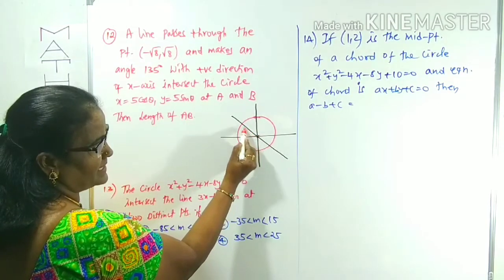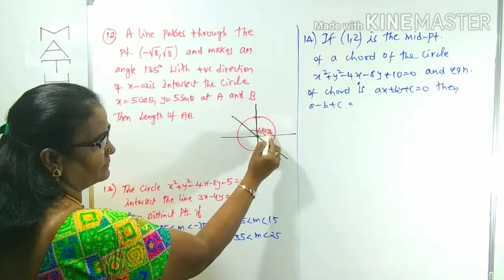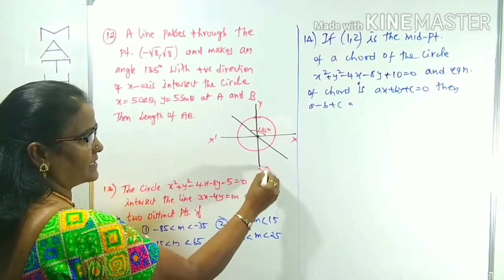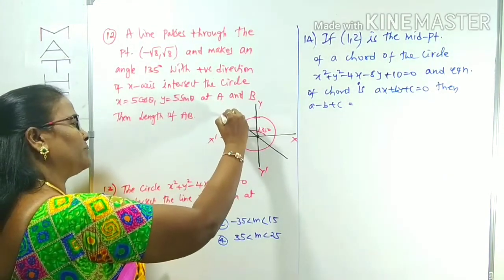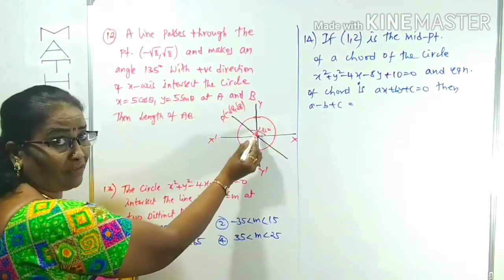This is 90 plus 45. 90 plus 45 is 135. This angle is given as 135 degrees. This is the x-axis, this is the y-axis. This line is passing through the point, suppose we take that point as P(-√8, √8), which makes an angle of 135 degrees